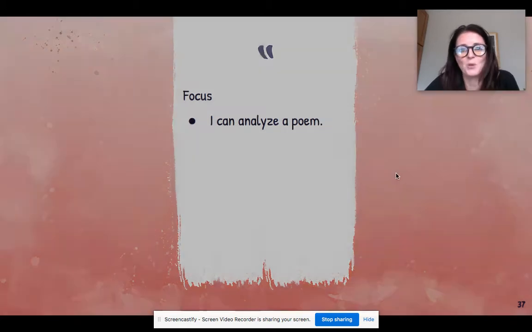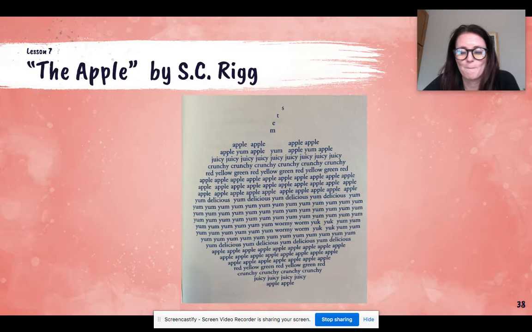So today's poem is The Apple by R.C. Rigg. All right, take a look at that. What do you see? What do you notice? I notice that the title is the same as the picture, because remember, the poem takes on the shape of what you're talking about. What else do we notice?